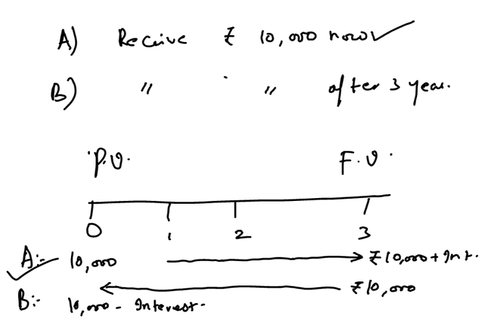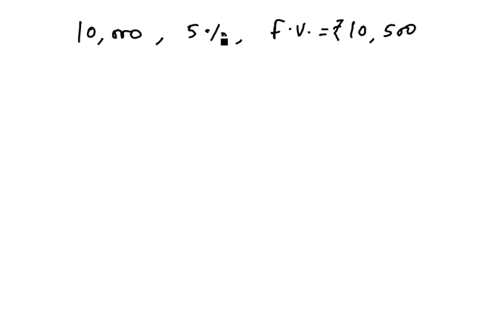Let's take another simple example. For the first option, we had 10,000. If the annual rate is 5 percent, then the future value at the end of the first year will be 10,500, because 5 percent of 10,000 is 500 rupees, so we get the principal plus the interest at the end of the first year.